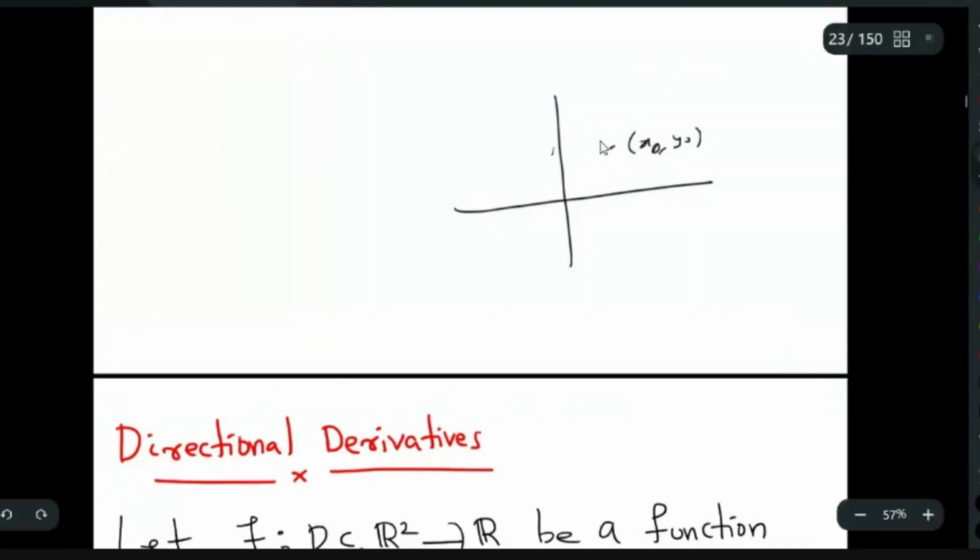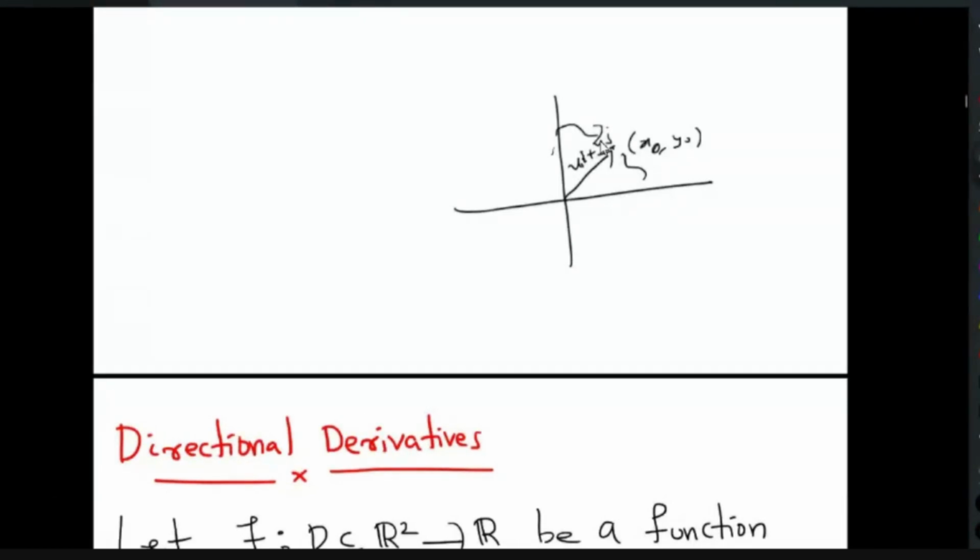So I will fix one direction, that is all. Suppose I fix this direction. That is my u1 i plus u2 j, the corresponding unit vector. So this point I can approach from different directions, right? So I will fix one among the directions, and I am looking at the derivative along that direction. That is actually the meaning of directional derivative at the point x0, y0.